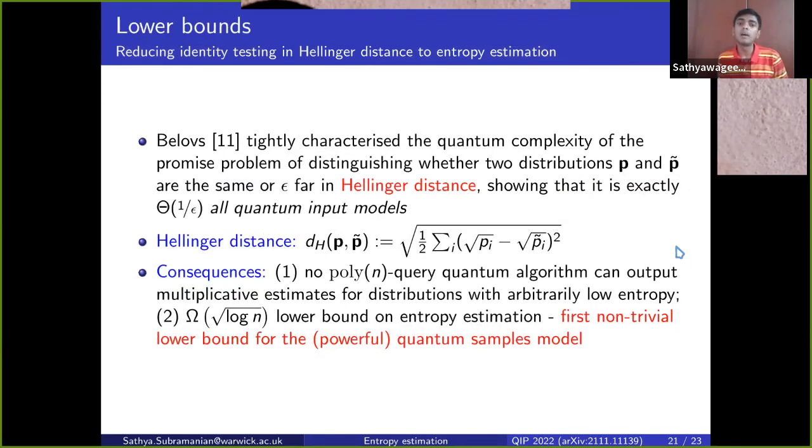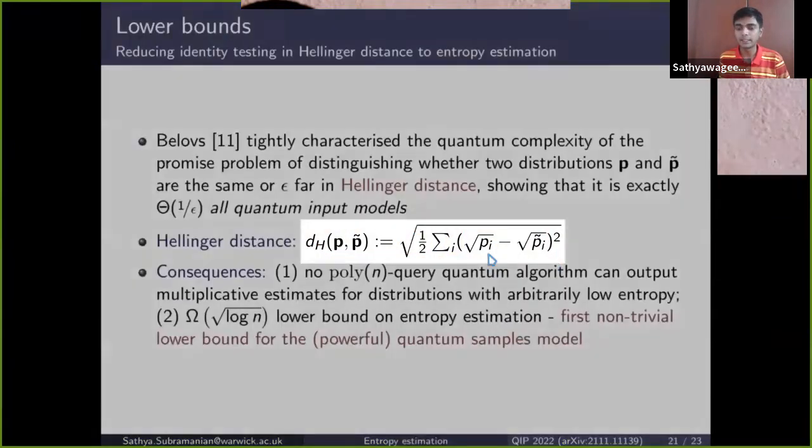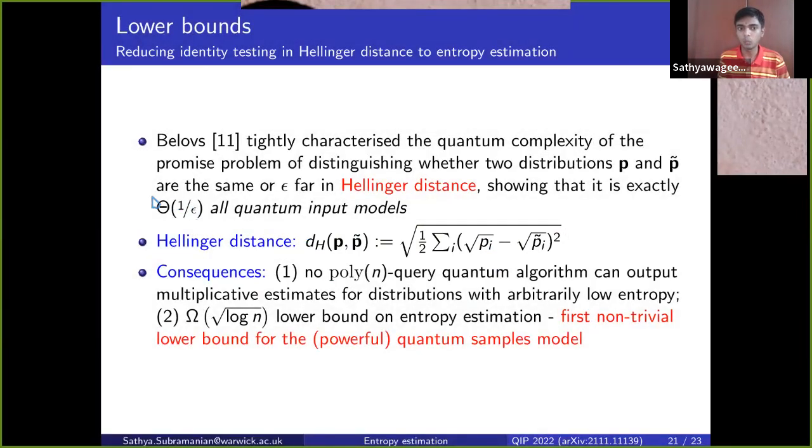For lower bounds, the key ideas that we use are 2. So the first one is from work of Bellows in 2019 that I mentioned previously. He showed that for the promise problem of distinguishing 2 distributions P and P tilde in Hellinger distance, which is written here, the complexity is tightly characterized, and it's essentially 1 over the precision to which you want to distinguish the distributions. So we can reduce this problem of distinguishing 2 promised distributions to entropy estimation. And as a consequence, we get a lower bound of square root of log n for entropy estimation by quantum algorithms that work with any known quantum input model.